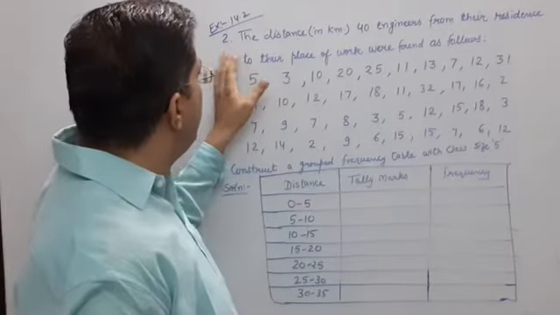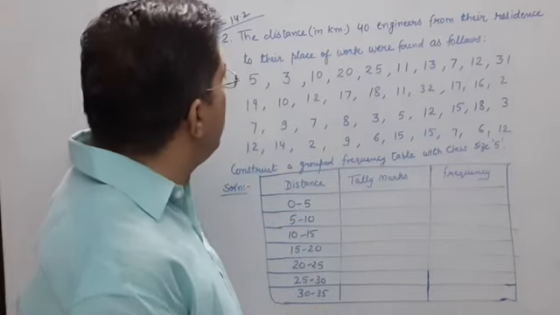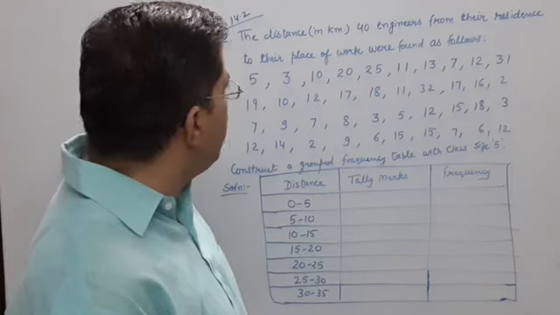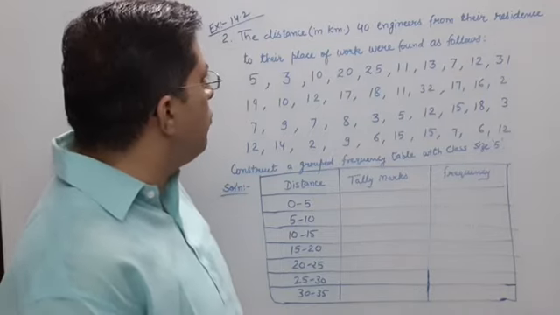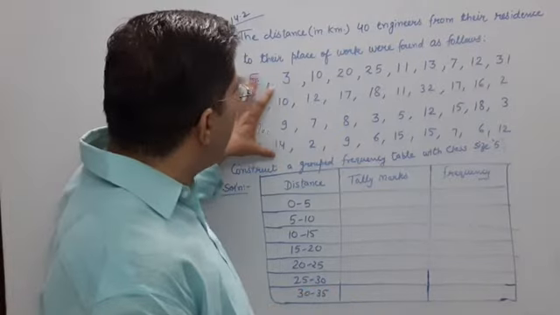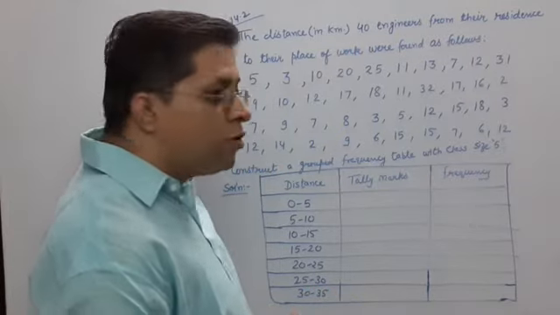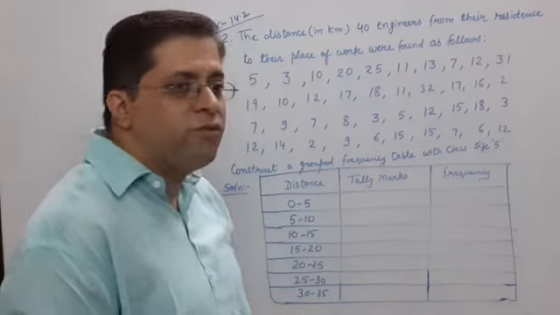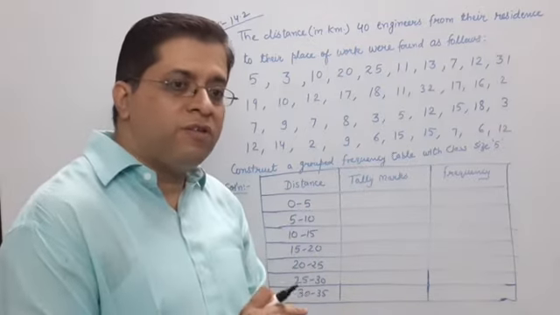Exercise 14.2, second question. The distances in kilometers of 40 engineers from their residence to their place of work were found as follows. Here we are given distances. What to do? Construct a grouped frequency table with class size 5. How can we construct it?